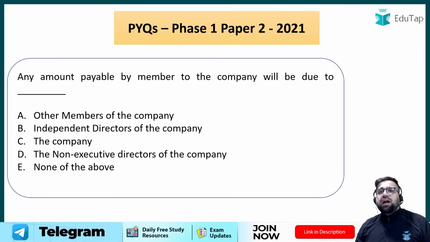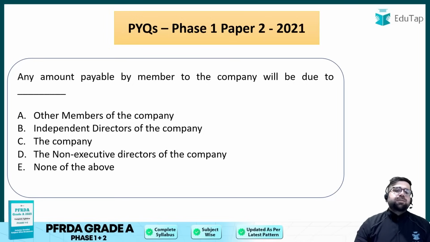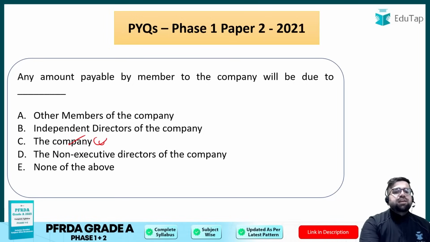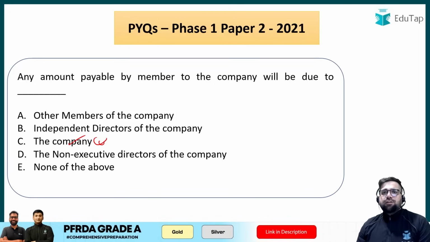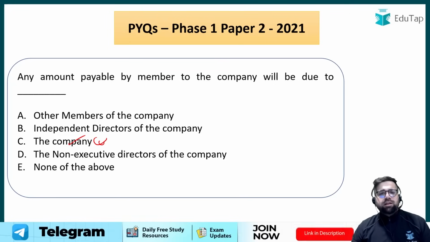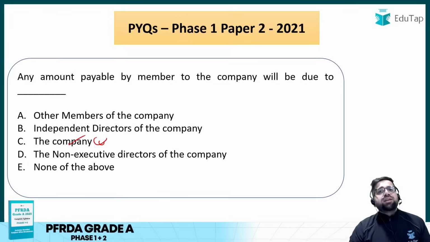A company is an artificial person, right? Any amount payable by a member of the company will be due to the company itself. So your answer will be C only. Why will the other members or independent and non-executive members be looped in this particular situation? When a company is an artificial person, the amount payable by the member to the company will be due to the company itself.